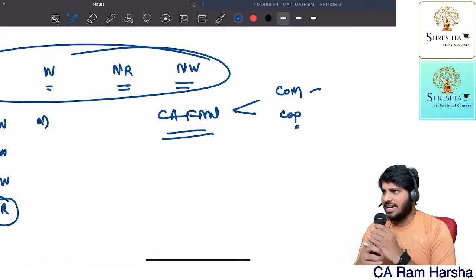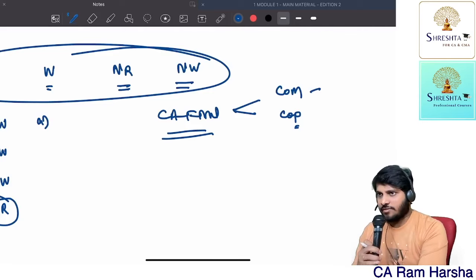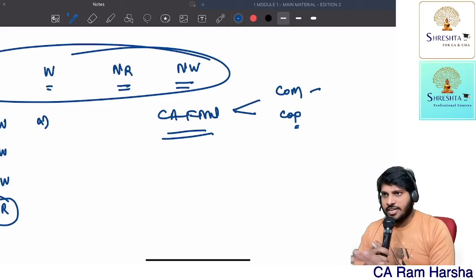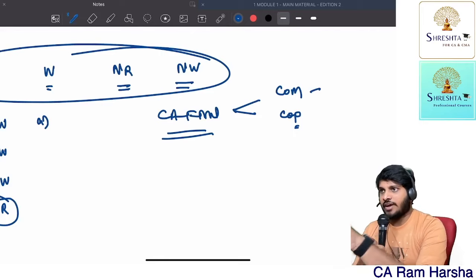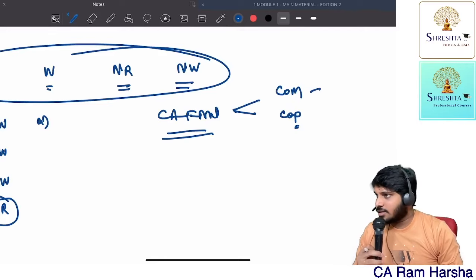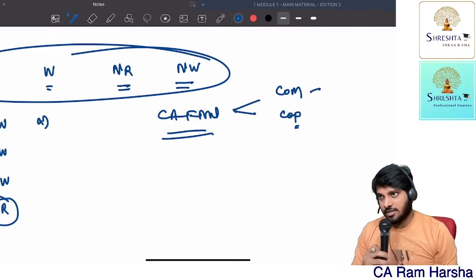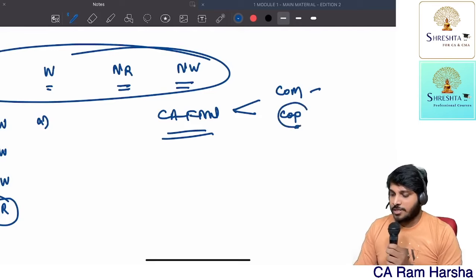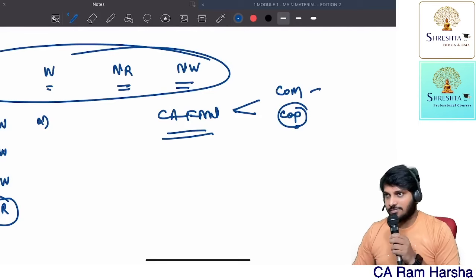COP is a license for you. For a doctor, Medical Council of India will give a license. For lawyers, Bar Council of India will give a license. For engineers, Institute of Engineers will give a license. For actuaries, Institute of Actuaries will give a license. For CS, ICSI will give a license. COP, that certificate is mandatory. Only if you have that COP certificate, you can represent yourself as a chartered accountant.